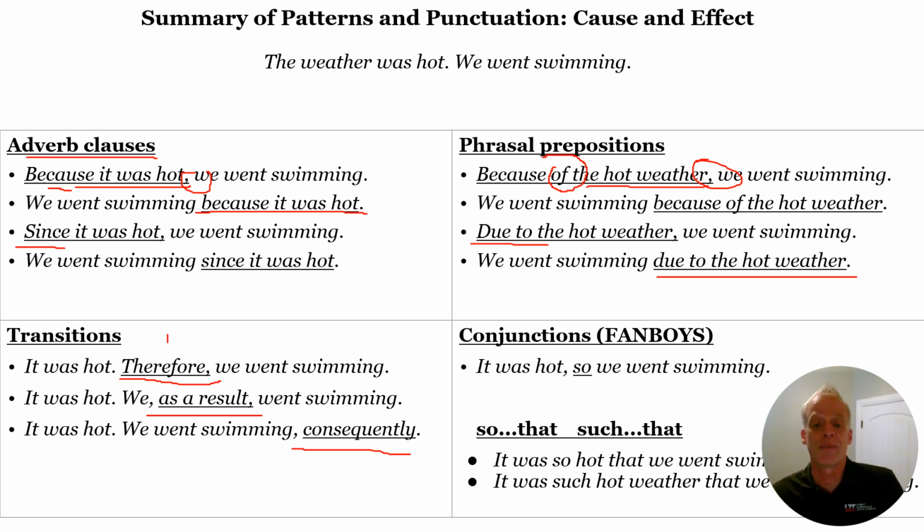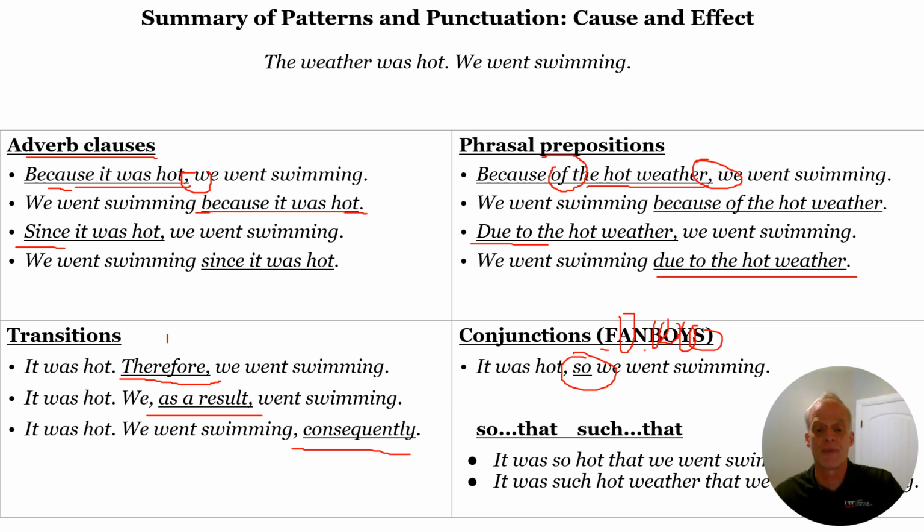Then the conjunctions. The conjunctions are the FANBOYS. The most common ones are and, A for and, B for but, O for or, Y for yet, S for so, N is for nor, F is for for. They're a little bit less common. For cause and effect, so is the one that we have. It was hot, comma, so we went swimming.